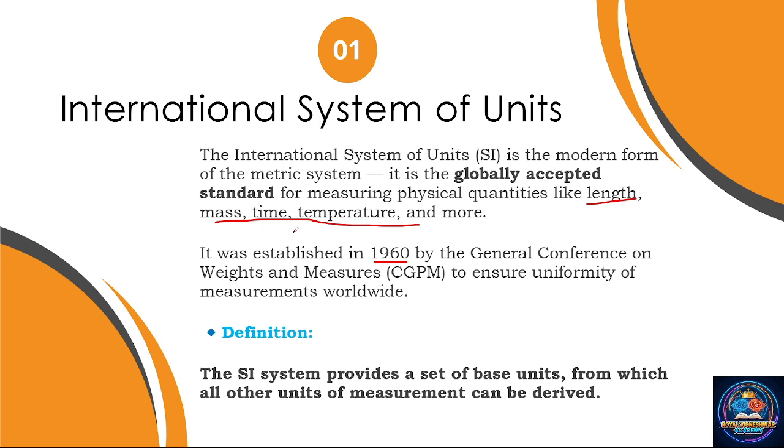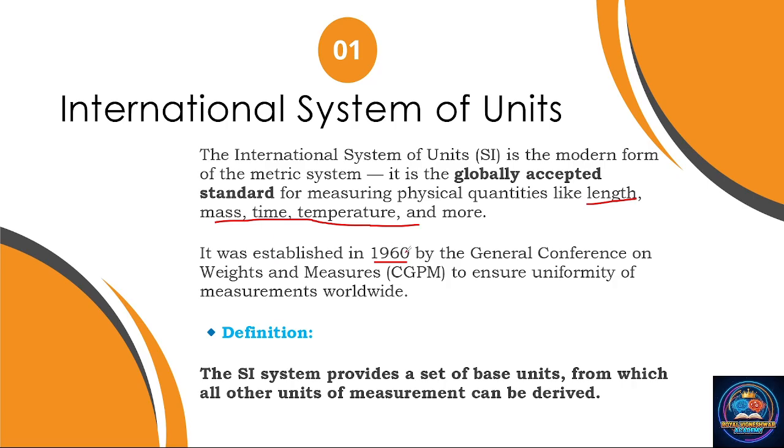And why are we using it? This unit is globally accepted by everyone. Before this, we had a few measuring units like FPS, CGS, and more, but those are not accepted by all. SI unit is globally accepted by the whole world, so we are using this.